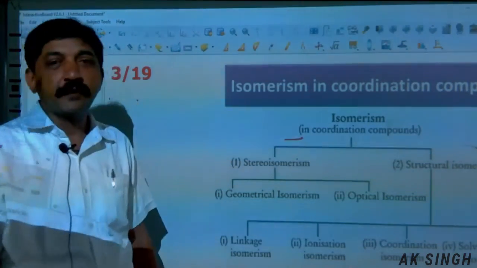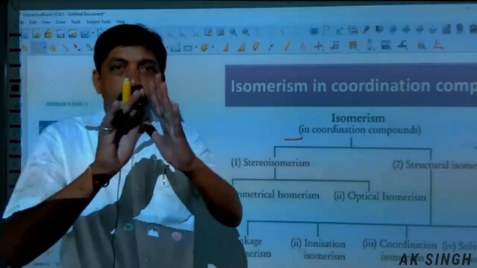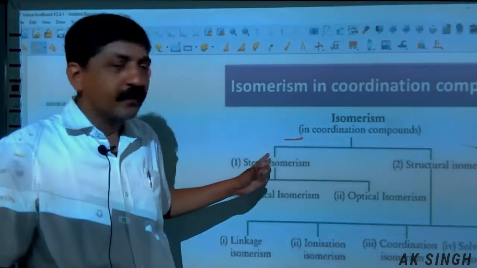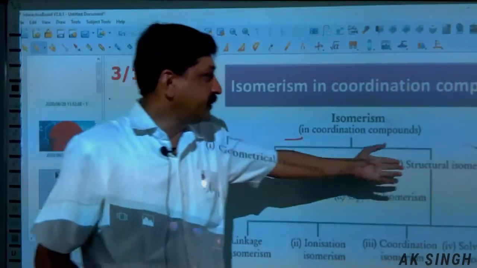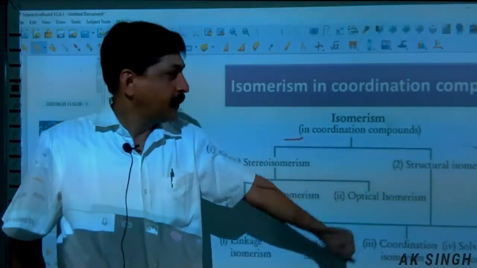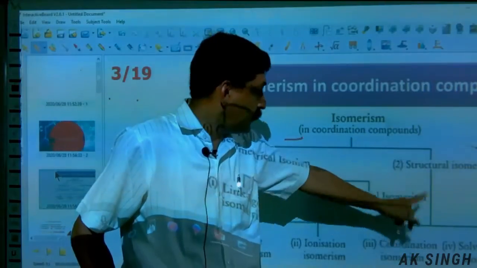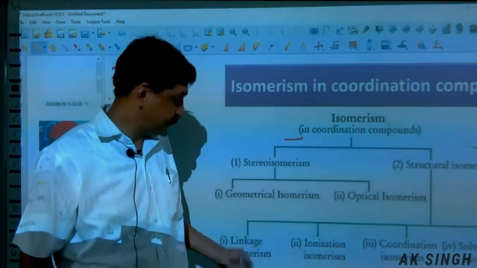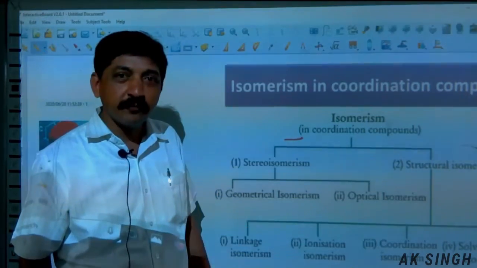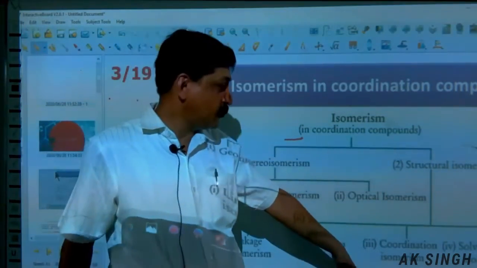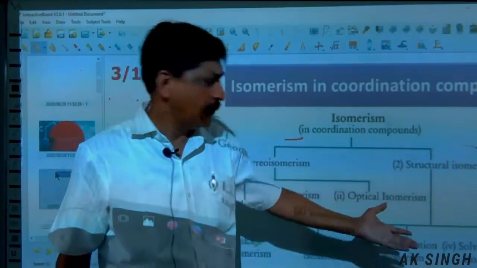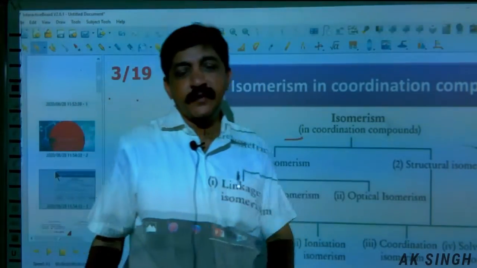Isomerism in coordination compounds. Broadly it is classified in two parts: one is stereoisomerism, another is structural isomerism. Structural isomers are further classified as linkage isomers, ionization isomers, coordination isomers, and hydrate isomerism, or you can say solvent isomerism.